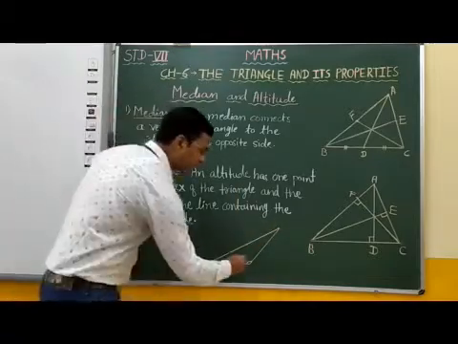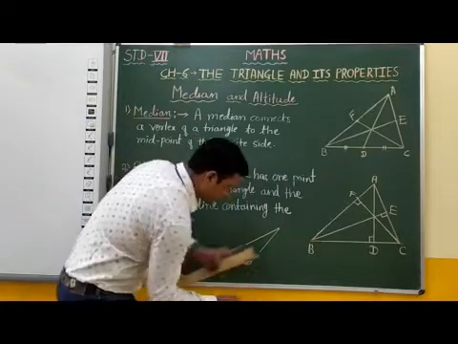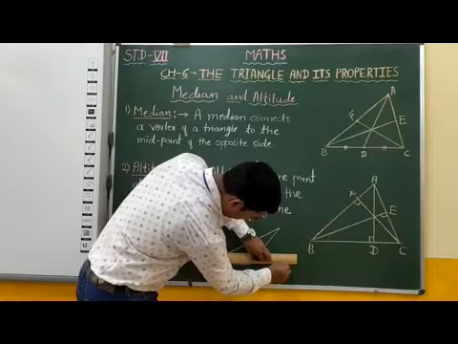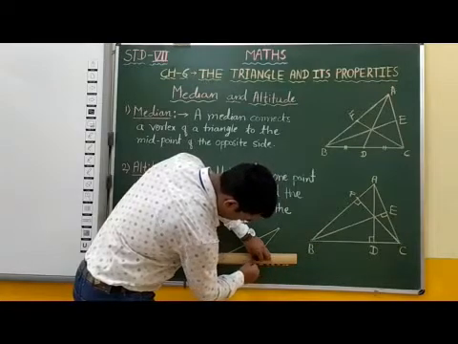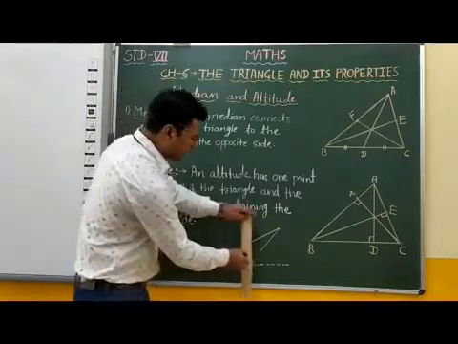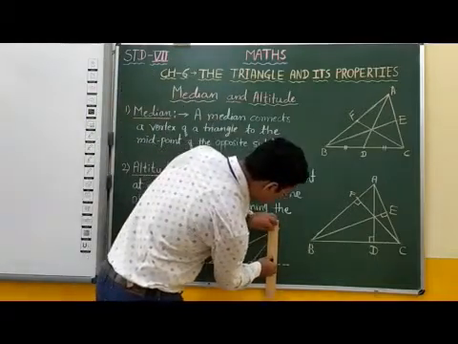Therefore, we extend this side by a dotted line. And now we draw a perpendicular from this vertex.